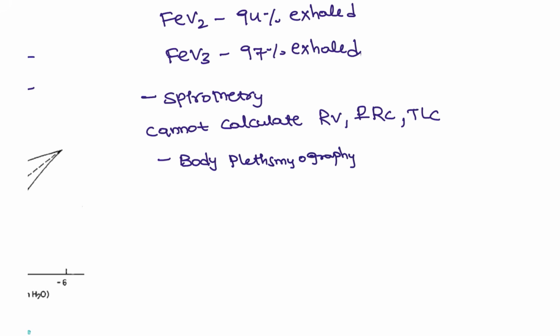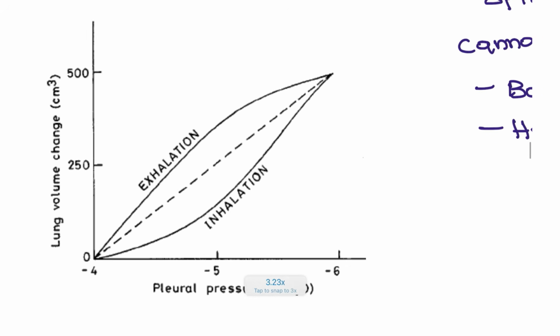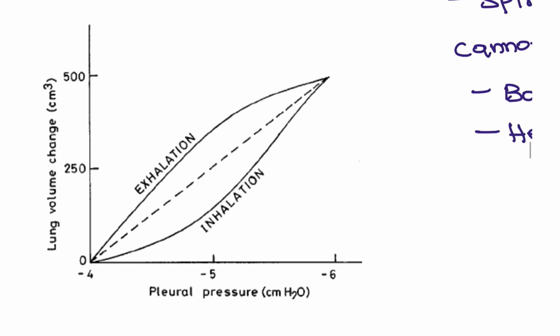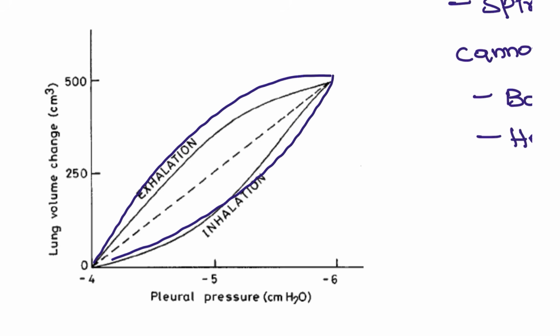Body plethysmography and the helium dilution method are both used for the RV, the FRC and the TLC. Next, moving on to the pressure versus volume curve. Whenever you are expiring or exhaling, the curve will be on the upper side, which means the compliance is more. But during inhalation the compliance is less.